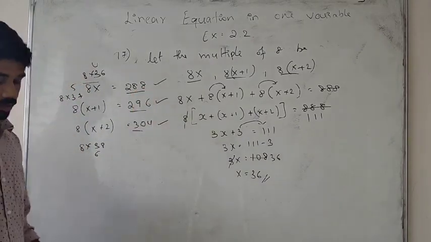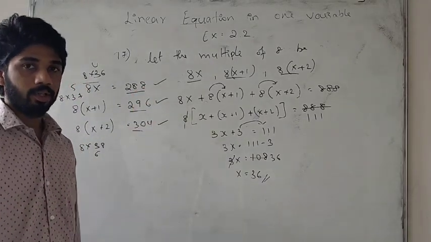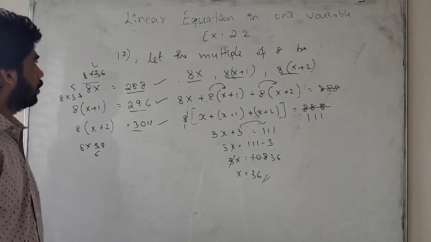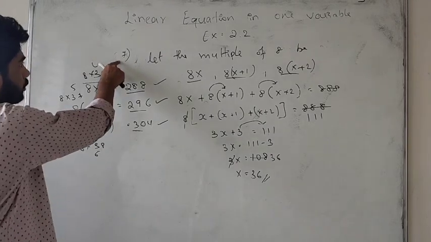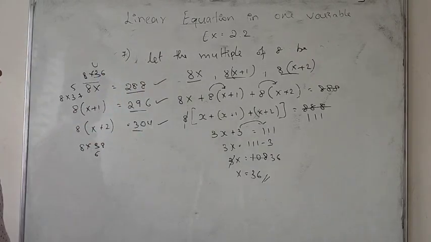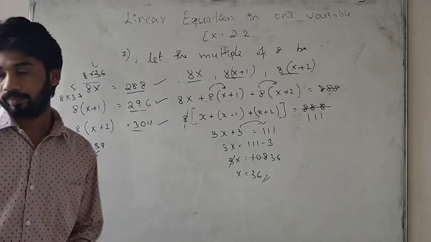So first, second, third, we get 3 multiples. In this way, we have to do it. Okay students? Please note it down. I'll go to the next problem, the seventh one, this one. Note it down. I'll go to the next problem.